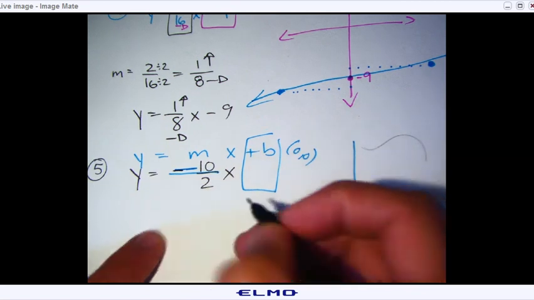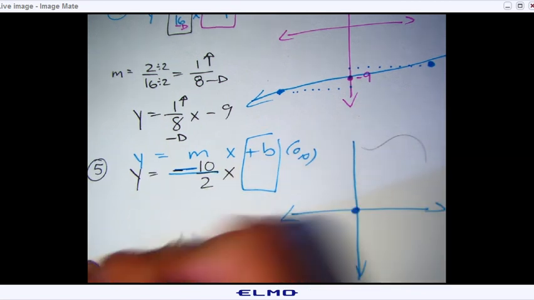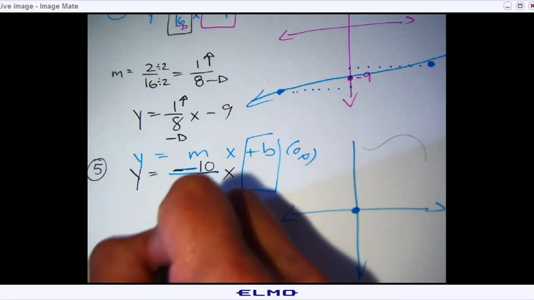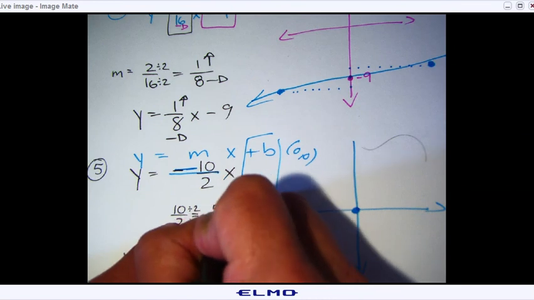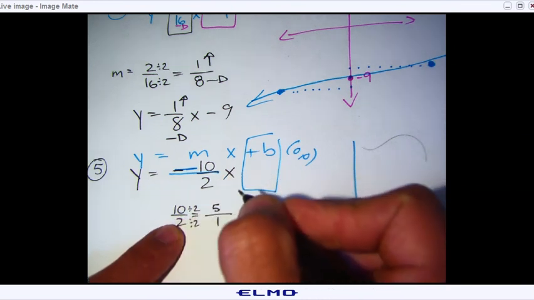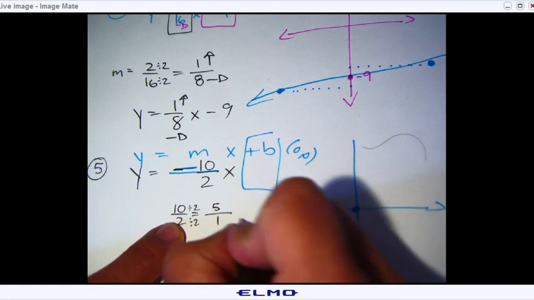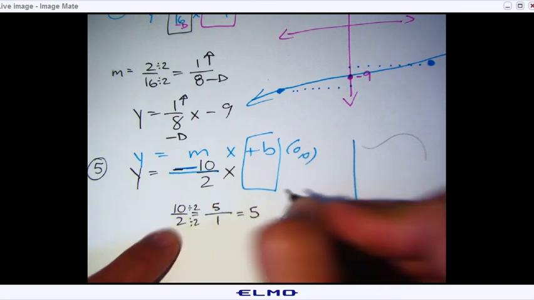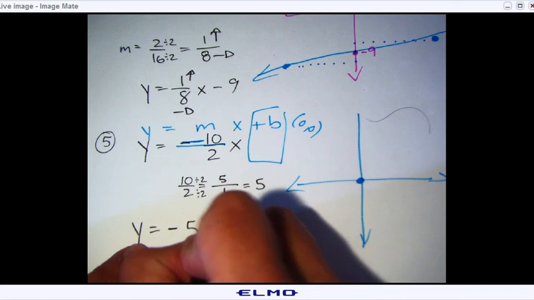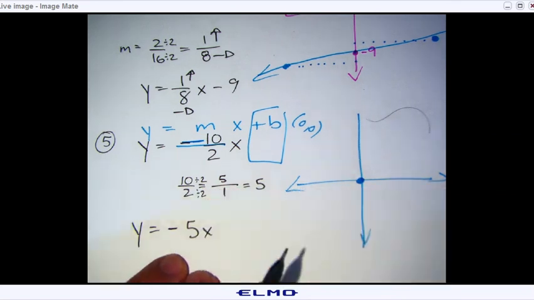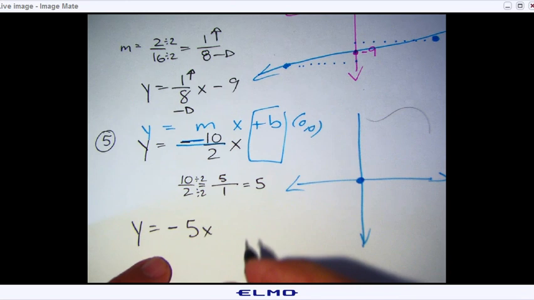All right. So we know it's going to be a negative, but what's 10 over 2? Well, I'm going to divide by 2, and that's going to be 5 over 1. And remember, what's 5 over 1? 5. So your equation should look like this: negative 5x. That's it. You don't have to put over 1, because we do that when we graph.